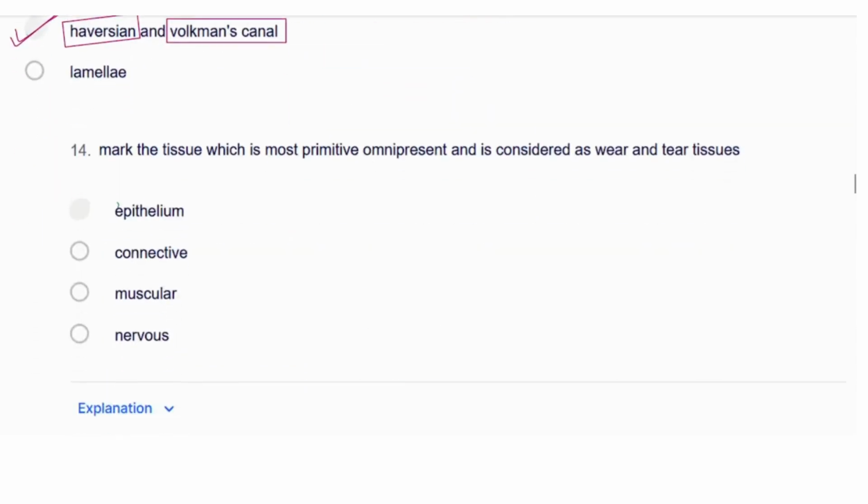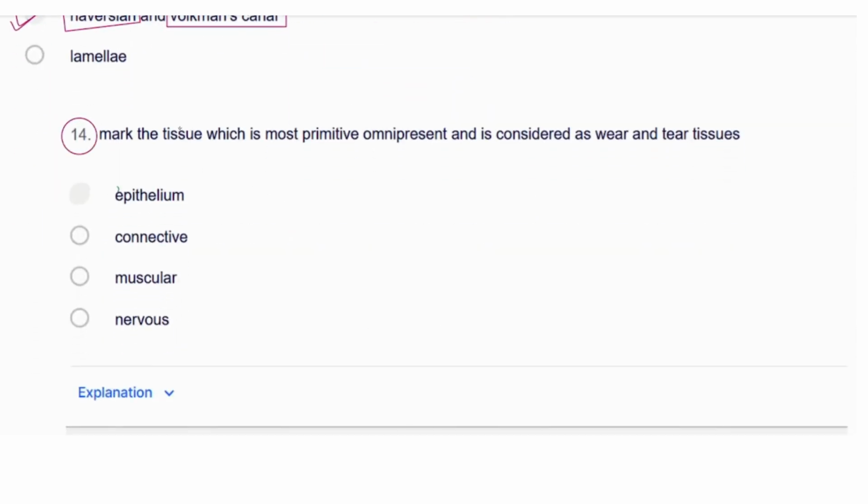Okay, now the next question, number 14: mark the tissue which is most primitive and omnipresent. Primitive means first. Omnipresent means everywhere, right?